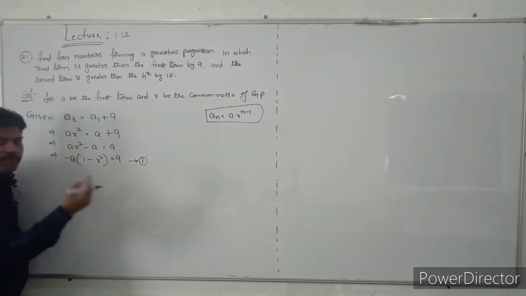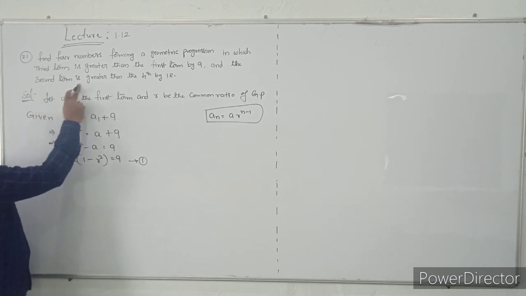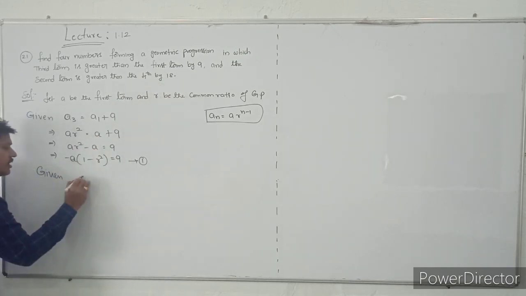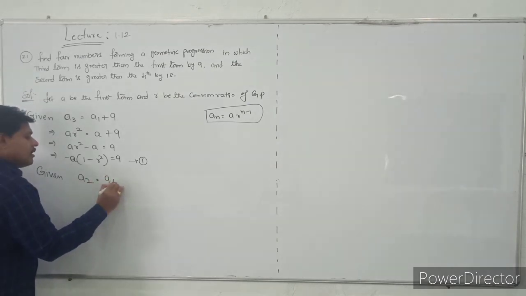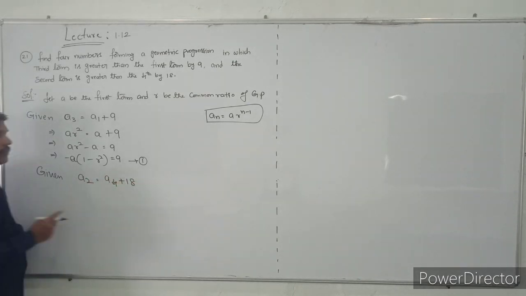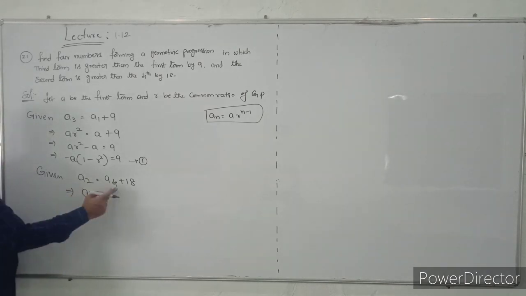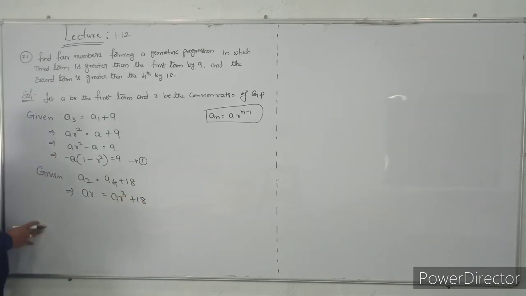In the question, one more condition is given. What is that? See in the question, the second term is greater than the fourth term by 18. The second term is nothing but A2, that is equal to the fourth term plus 18. So A2 is equal to A4 plus 18. What is the second term in the GP? AR. A4, the fourth term, is AR cube, plus 18.